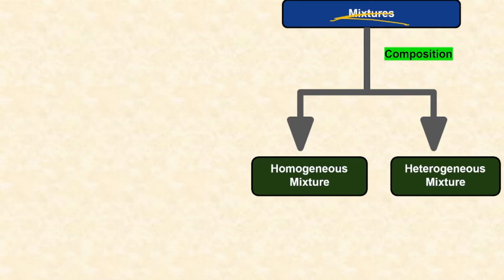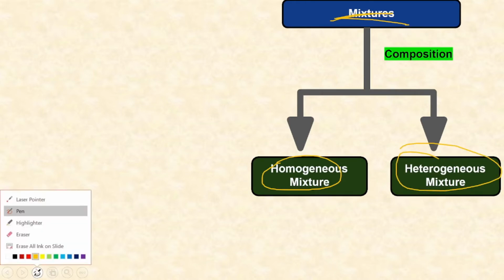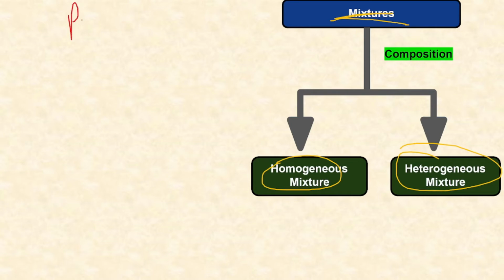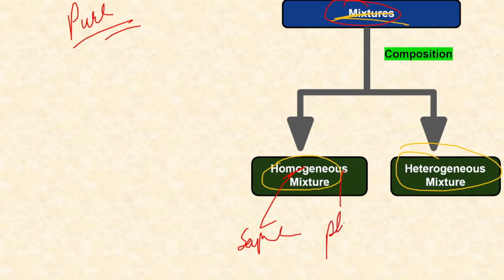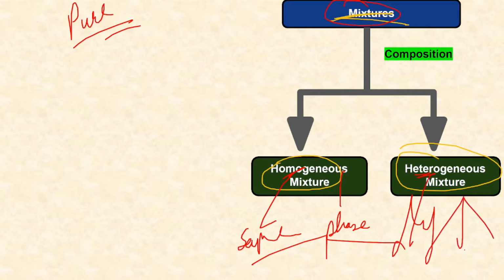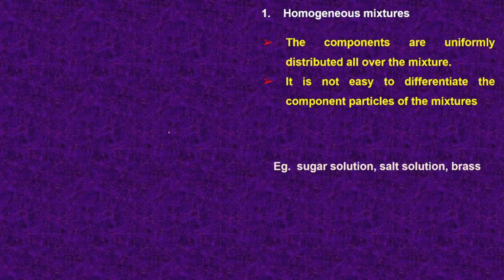Okay, now let's talk about mixtures. Mixtures can be homogeneous or heterogeneous. So there are two types of mixtures with us. We have discussed pure substances till now. Now let's talk about mixtures. First, homogeneous mixtures. Homo means same, right? Genus means phase. So homogeneous means same phase. Hetero means different, and genus means phase, so different phase.